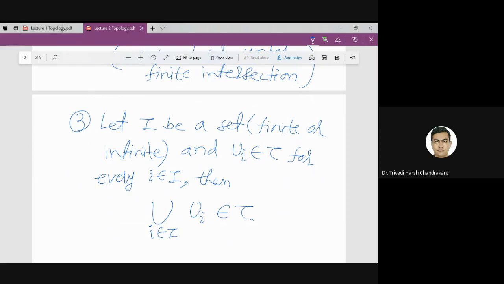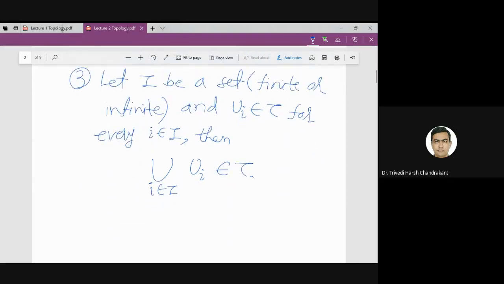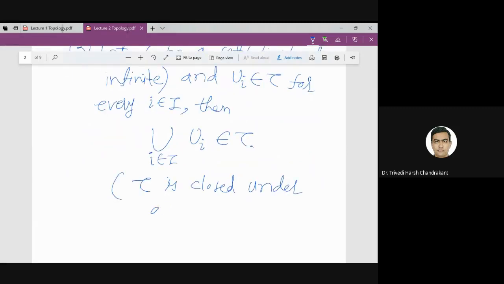So this is exactly the third property of the open set: if ui is a collection of open sets, then the arbitrary union of open sets is also open. So this property is known as tau is closed under arbitrary union.